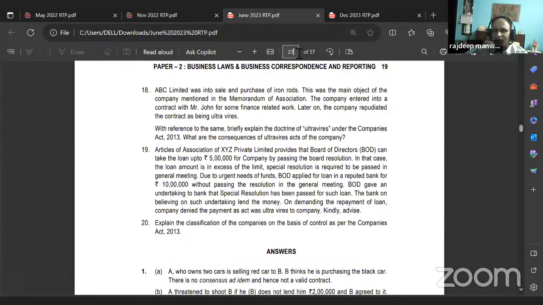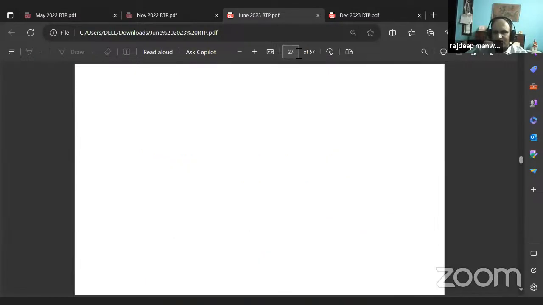The bank cannot send a representative to check whether the company has passed its special resolution or not, because the company gave an undertaking that it has passed the special resolution. Right? So she'll read out the answer. Now you read.